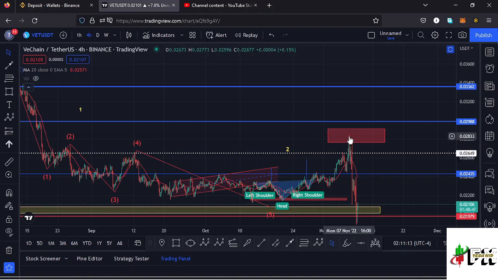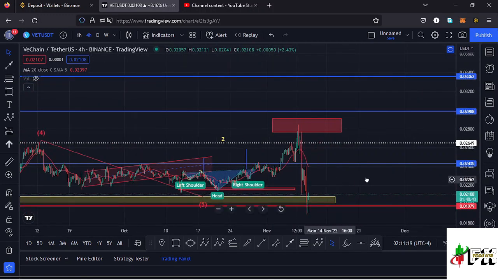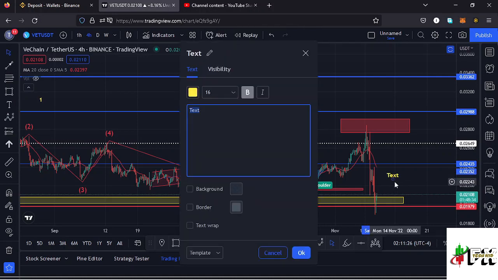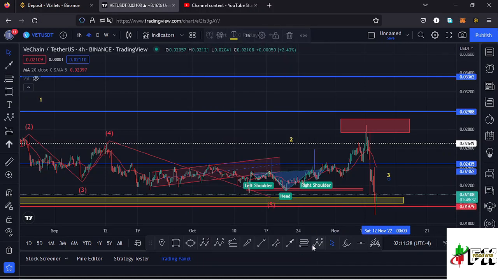And after making that peak, we have been seeing a very nice impulsive movement here in what we can now term as a higher Elliott wave count 3 to the lower side. So whatever we are seeing here, we can now term it as a higher Elliott wave count 3.